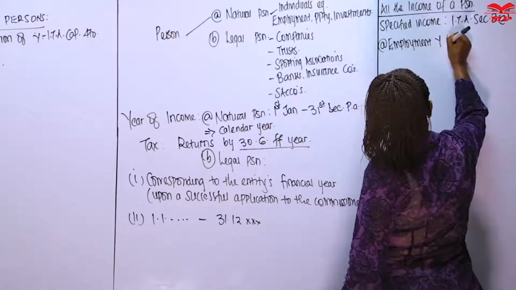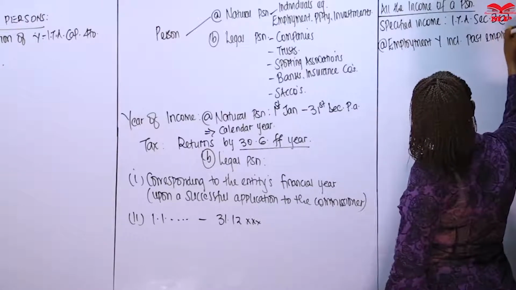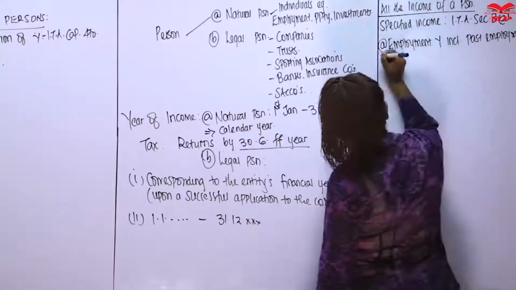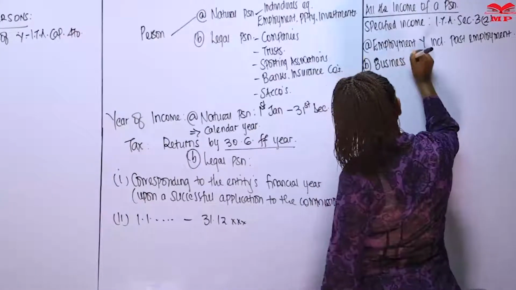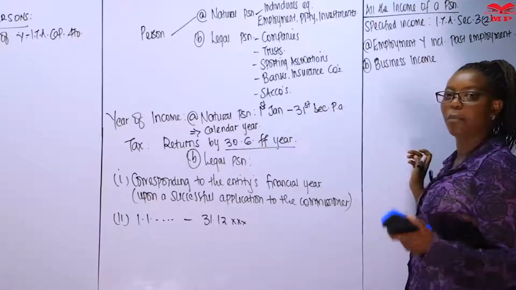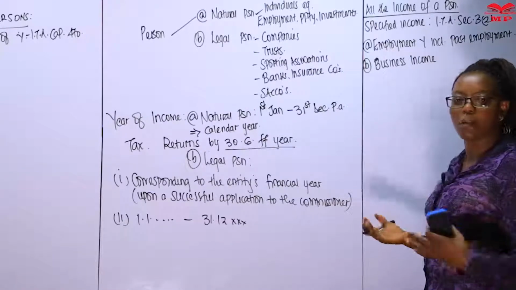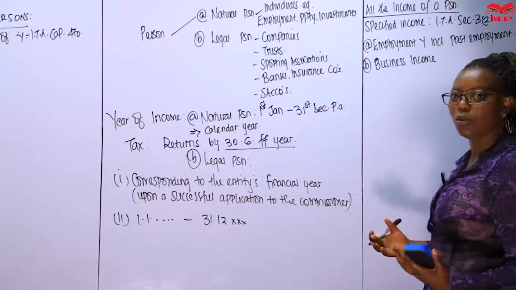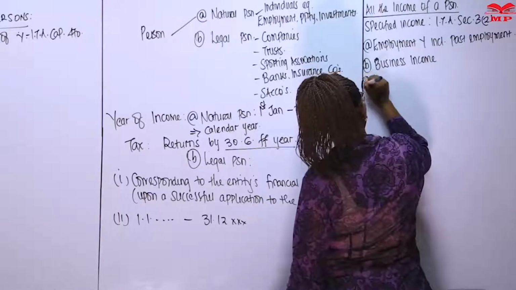Employment income, including past employment. Past employment is pension and provident funds. Then there is business income. You realize that the Act says business income for whatever period of time carried on. So you're not looking at whether you've been in business for the past 10 years or the past 1 year. No, we're going to look at what was the motive of whatever transaction you were engaging in. So business income. Then there is farming income.